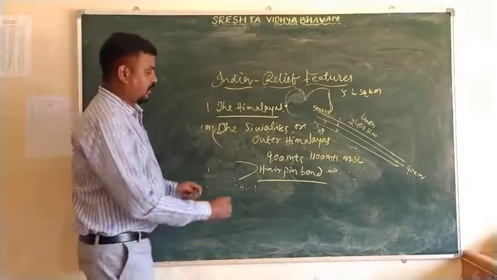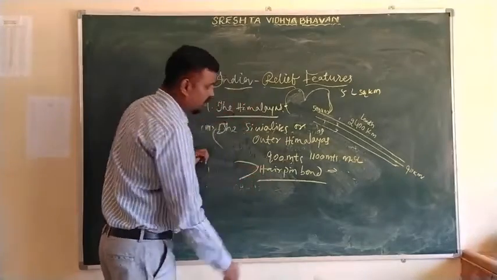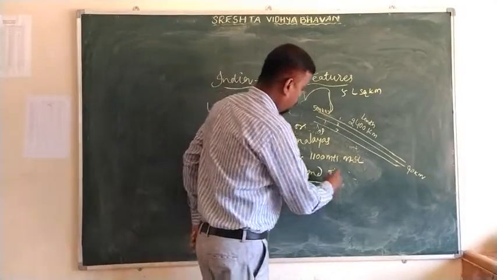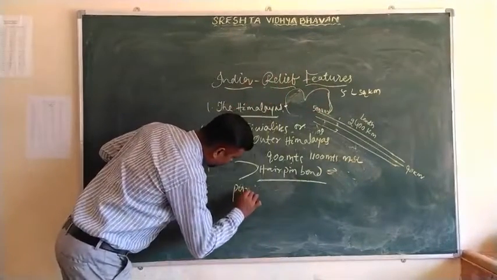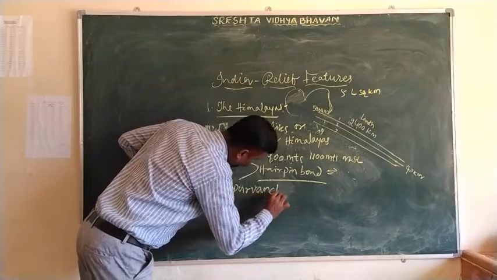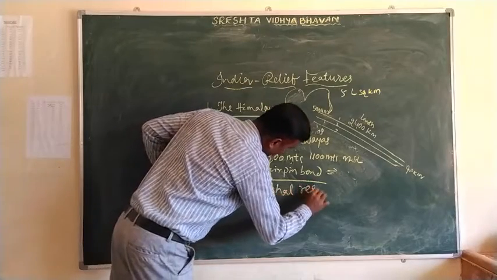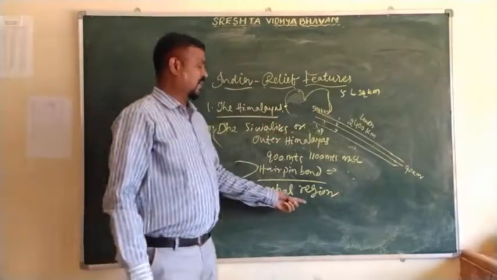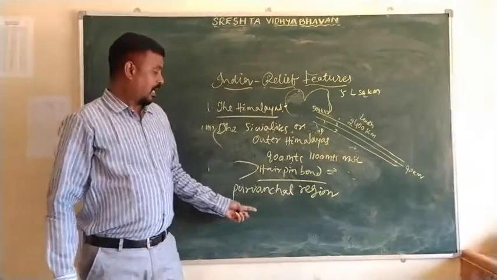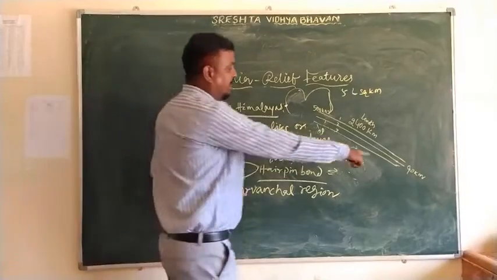Whenever it takes the hairpin bend, these regions are called the Purvanchal region. The Purvanchal region is nothing but the northeastern states.